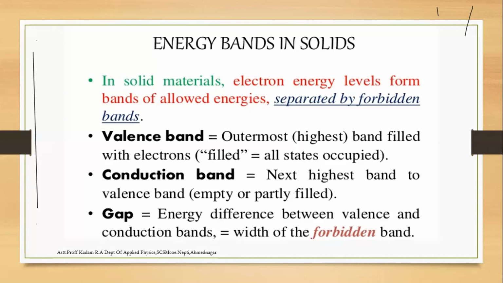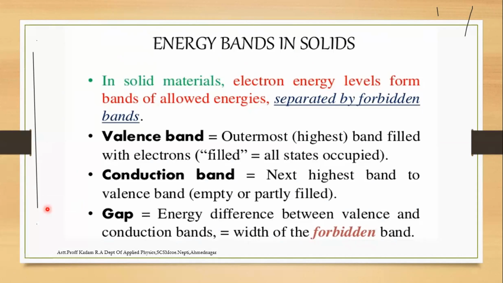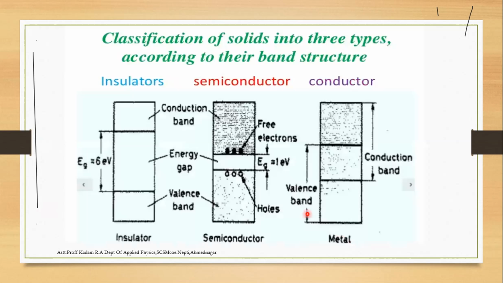The gap is the energy difference between the valence band and the conduction band, equal to the width of the forbidden gap. This picture relates to the insulator, semiconductor and conductor, which we will study briefly in the next PPT.